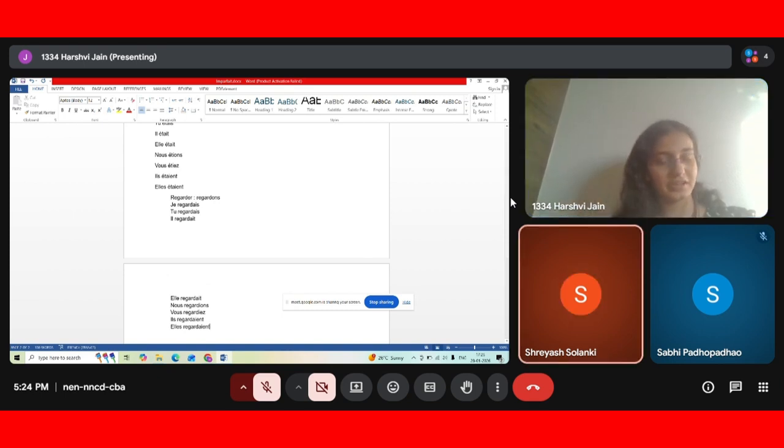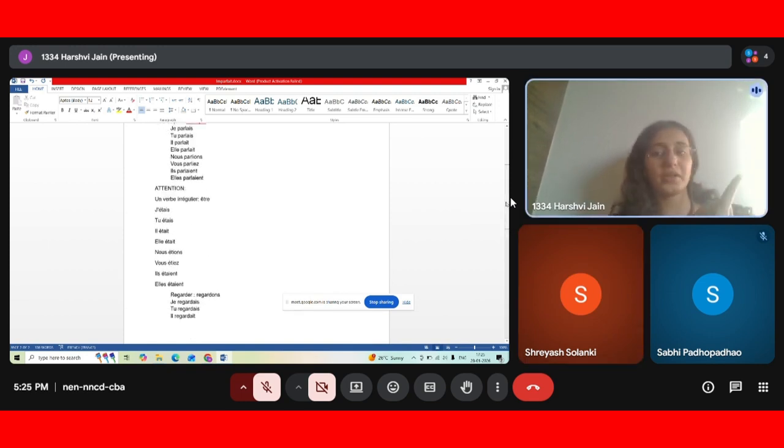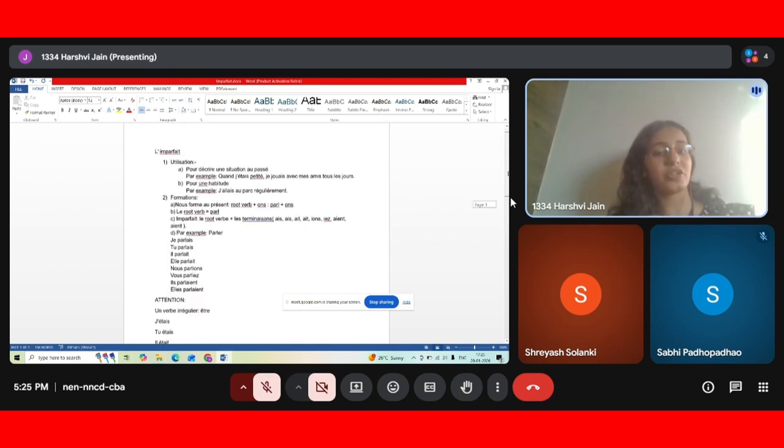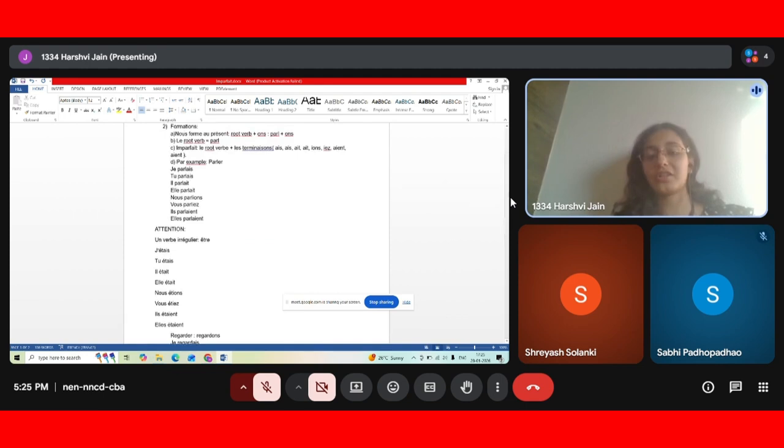Yes. Okay. So now there is one irregular verb. Like the other verbs are conjugated in a similar format, but there is one word which is irregular, which is être. The conjugation for être is j'étais, tu étais, il était, elle était, nous étions, vous étiez, ils étaient, elles étaient.